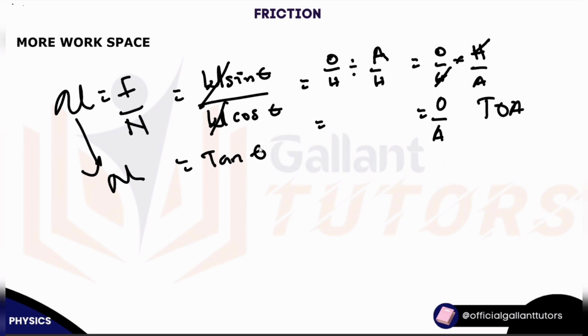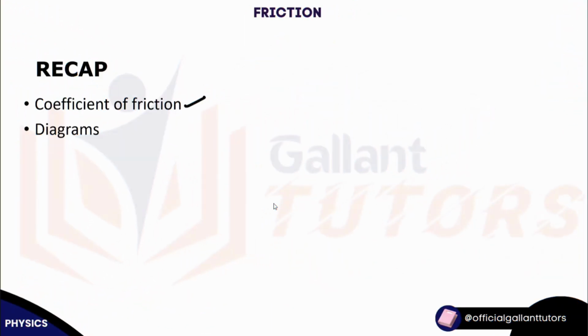So if, for instance, in a question we're just told to find the coefficient of friction, don't stress yourself. All you have to do is use this formula. That's exactly what you are meant to use. Is that clear? All right, let's have a recap.